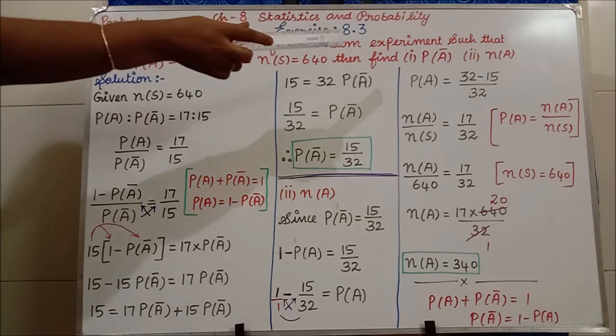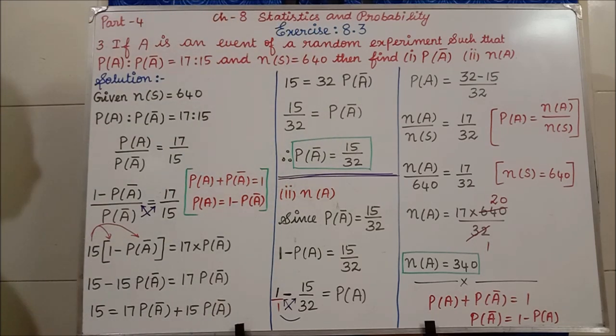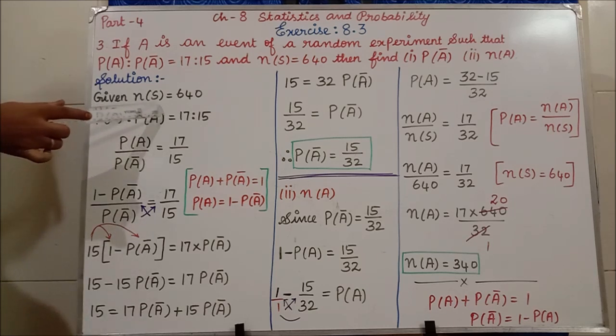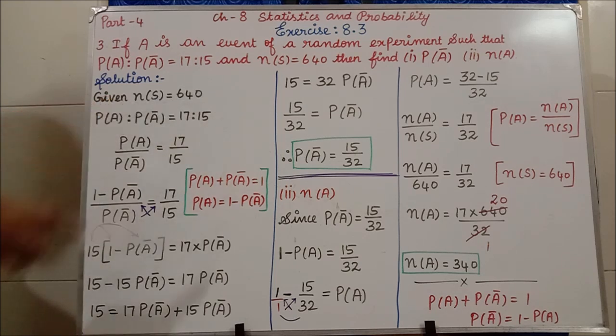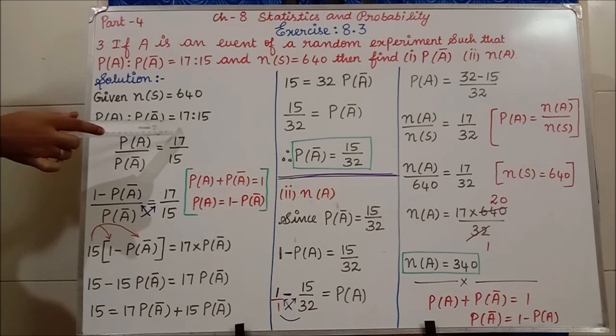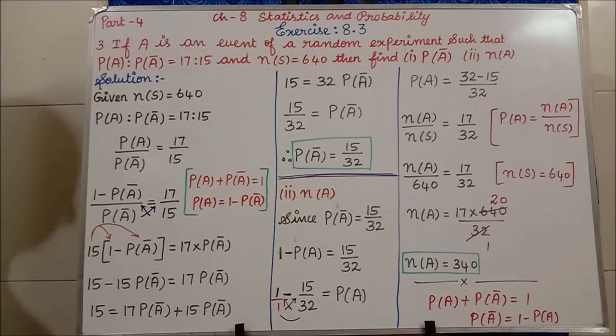First I am going to find the solution for the first subdivision, which is the probability of A complement. In the question they have given the number of sample space is equal to 640 and the ratio P of A to P of A bar is 17 to 15. Usually if they give a ratio we can write it in divide form, so P of A divided by P of A bar is equal to 17 divided by 15. Clear?